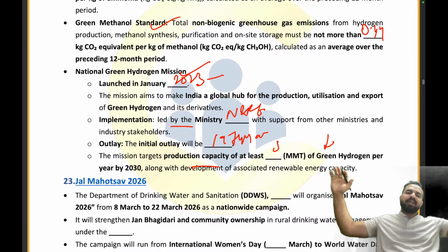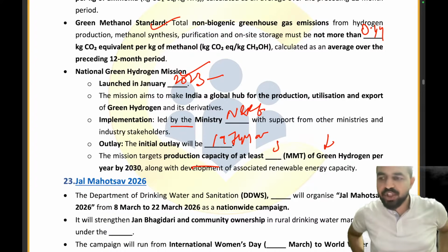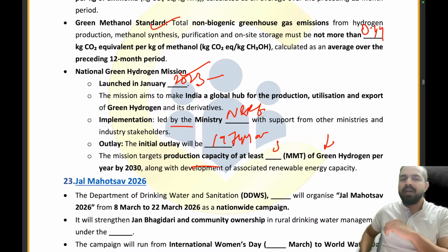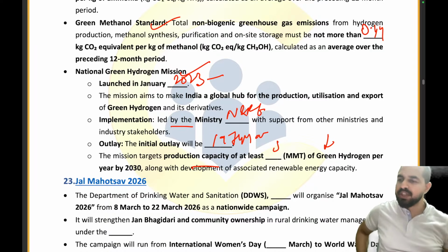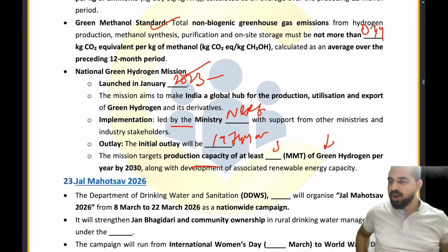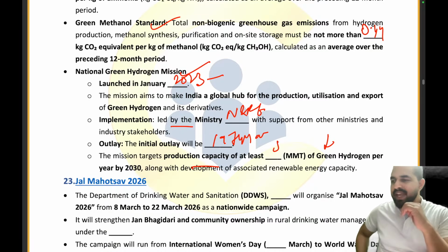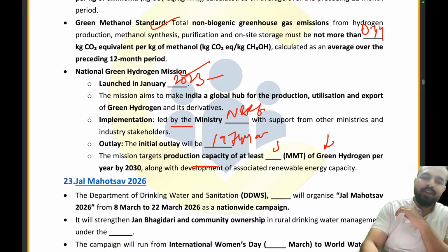My dear friends, are you able to answer all these questions in the chat box? Please give me a thumbs up in the chat box. Please show some energy. Are you able to cover all this information? Please tell me in the chat box. Okay, I can see that everybody is able to do that from the examination point of view. Well done, my dear friends.